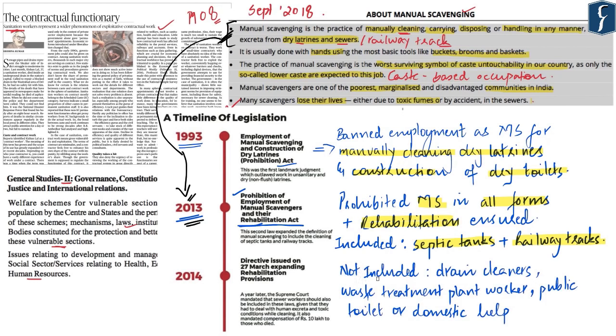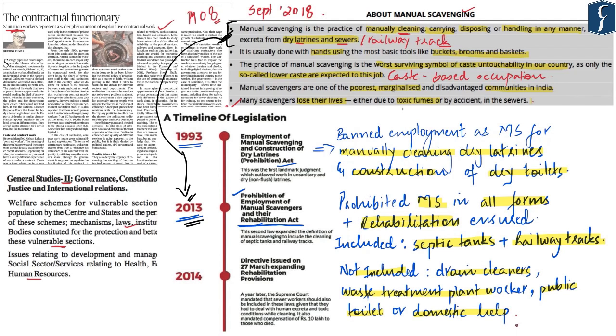So therefore, this major law does not include drain workers, drain cleaners, people who are working in the waste treatment plant, people who are employed for cleaning public or community toilets, or even domestic helps for that matter, who are employed by almost all middle class families and are doing these menial jobs of cleaning toilets. Thus, you can understand that there still remains a lot of lacuna as far as the definition of manual scavenging is concerned. Because till the time you do not efficiently recognize what is manual scavenging, you really can't make an effort to improve the situation.